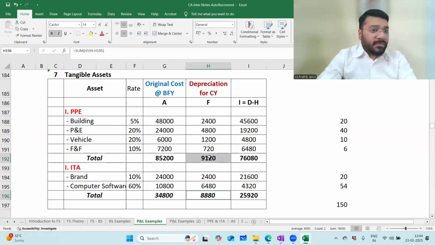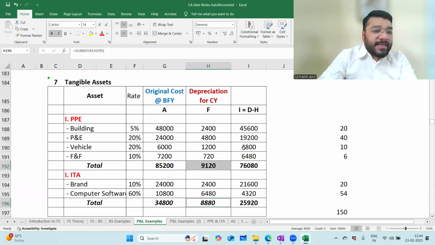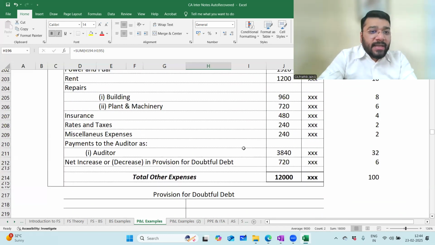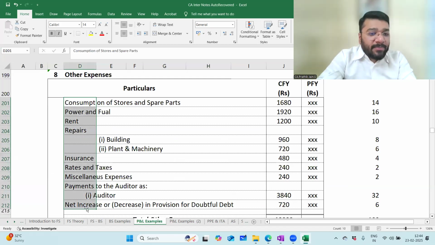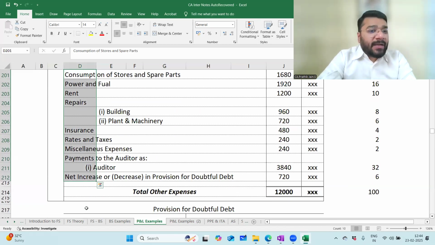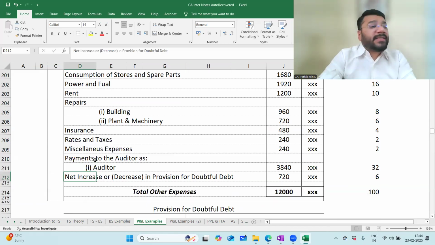I don't want you to copy now. Just observe what I've done. I want you to remember and reproduce it on paper now. Depreciation and amortization is clear. Next is what? Next is other expenses. This is how you will classify them. Any problem? Consumption of stores and spare parts, power, fuel, rent, repair. Under repair, you have two classifications, building and plant and machinery, both. Payment to auditor, under that, it is auditor's fees, separately 3,840. And then net increase in the provision for doubtful debt, 720.